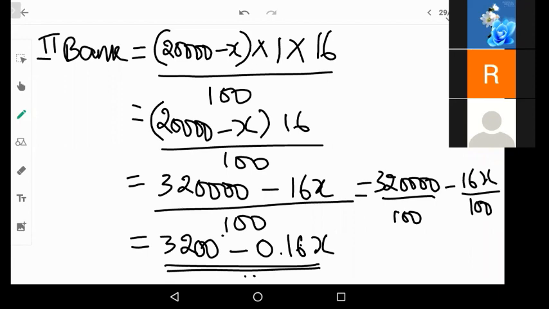Understood? Did you understand the derivation? Is it clear, or do you want me to repeat this part? Can we go for the next step? Good.